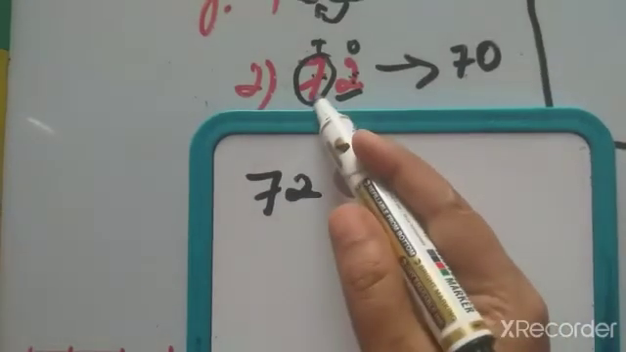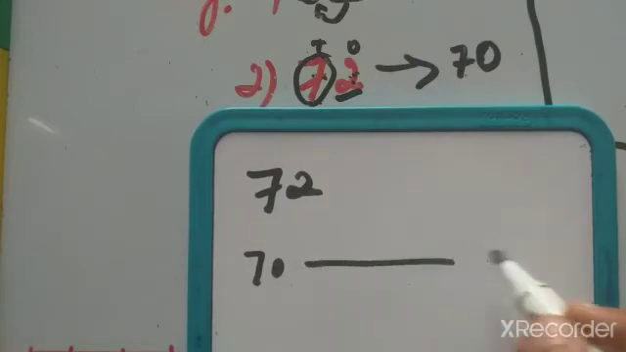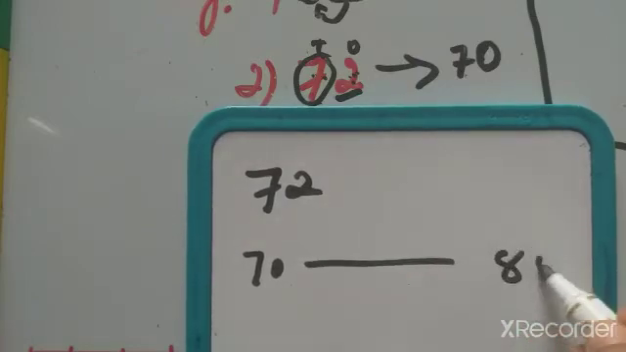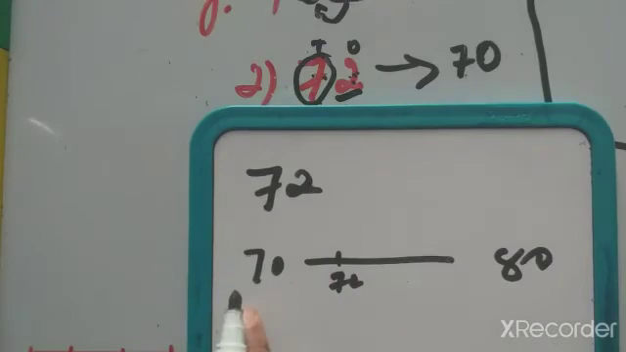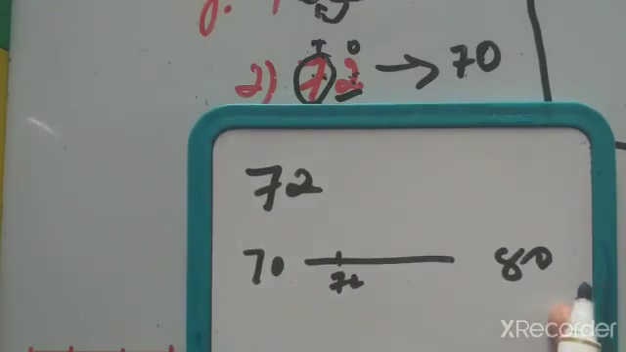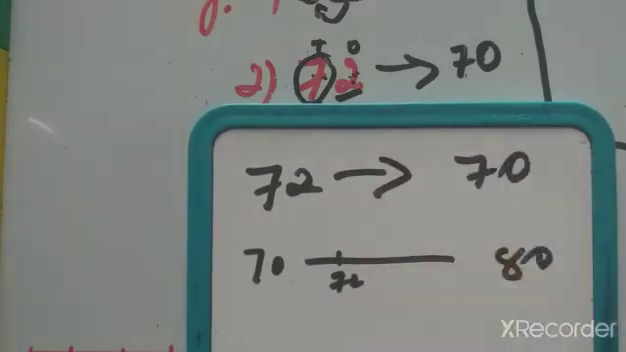Next one more method, 72. 72 lies between 10 numbers, 70 to 80. Where will 72 come? Here. So 72 is nearer to 70 than 80. So we can round off to 70.